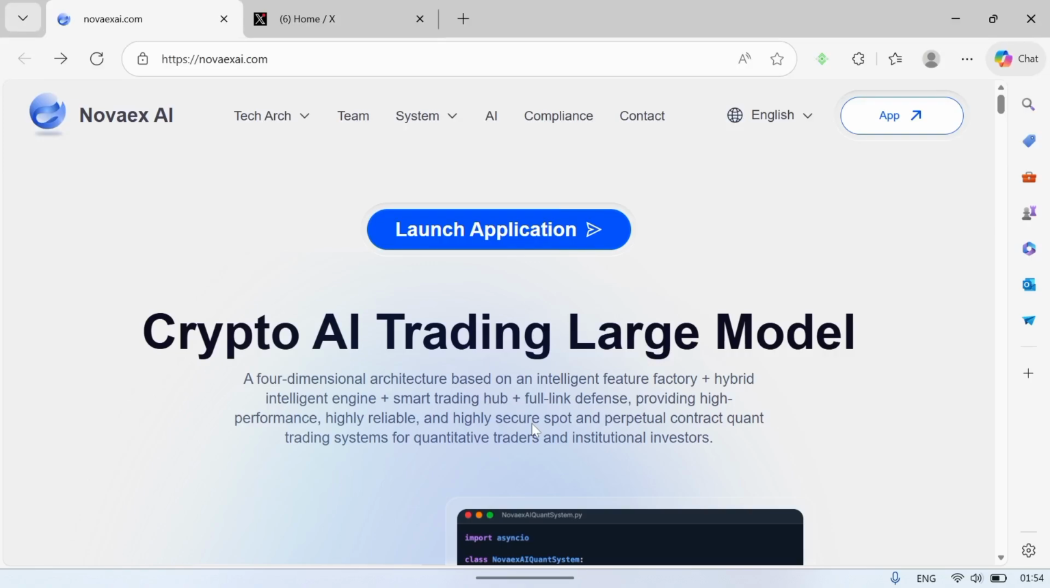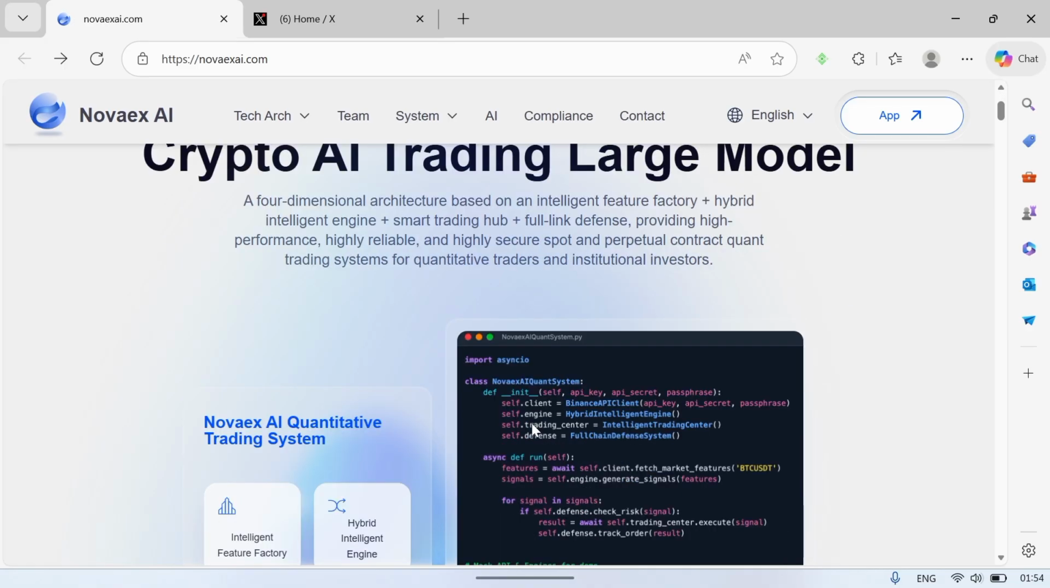In today's video we'll be talking about a new AI trading model, the Novaex AI trading model. This particular AI trading model allows you to trade cryptocurrencies at large scale while you earn their airdrop. It's actually a global tech enterprise focused on AI-driven quantitative trading systems, intelligent investment models, and blockchain financial technologies. So you can use this to trade while you earn their airdrops.